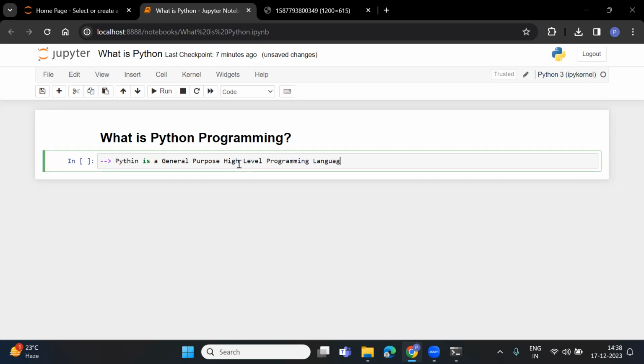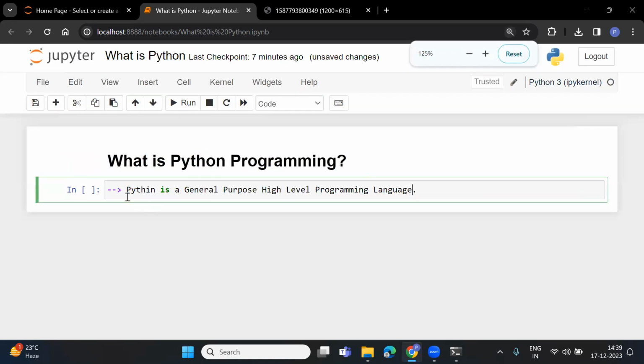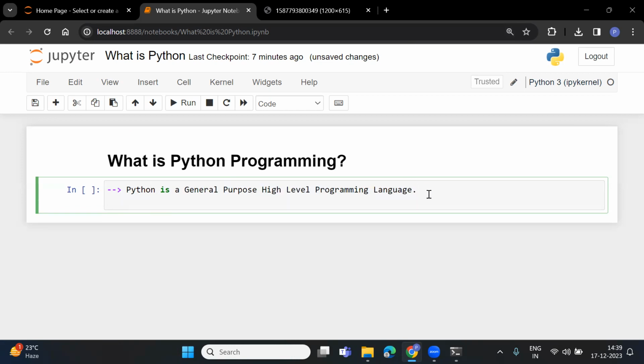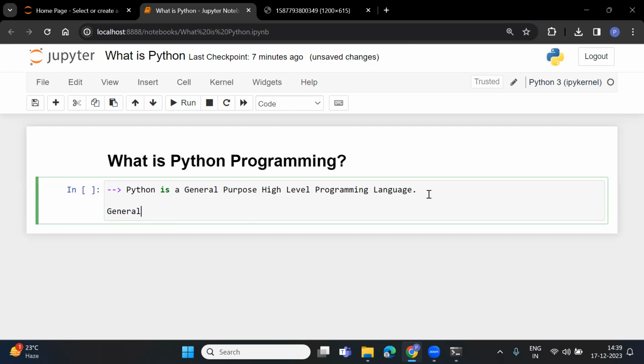Now here two terms are very important: general purpose and high level. So what is the meaning of general purpose? What is the meaning of high level programming language? If I am talking about general purpose, many of you already know, sometimes you will see general stores.